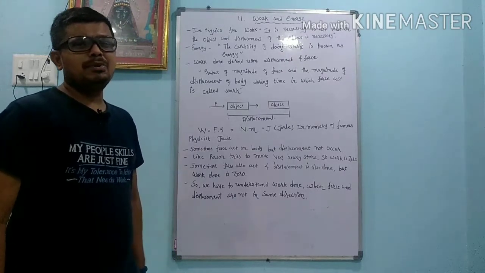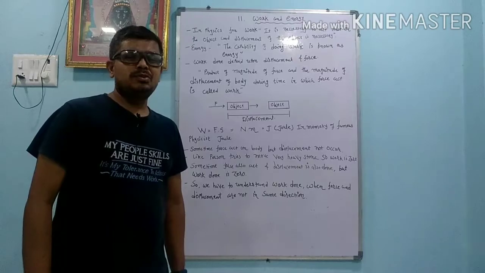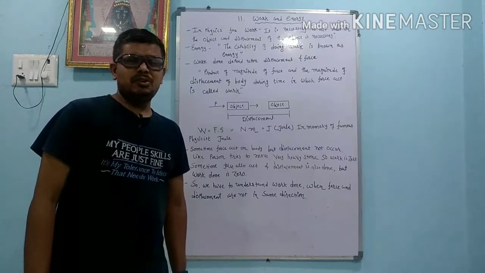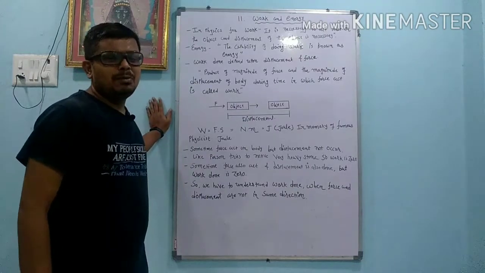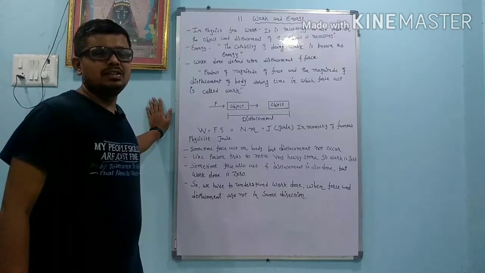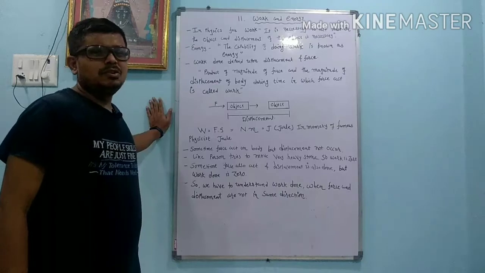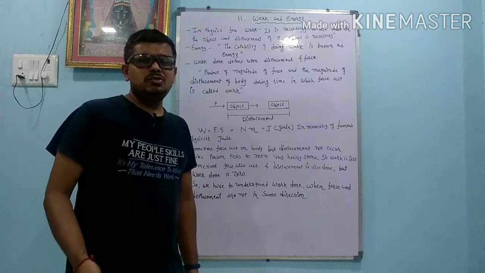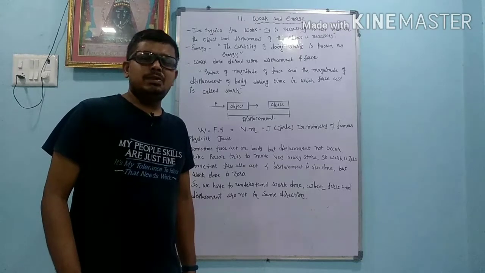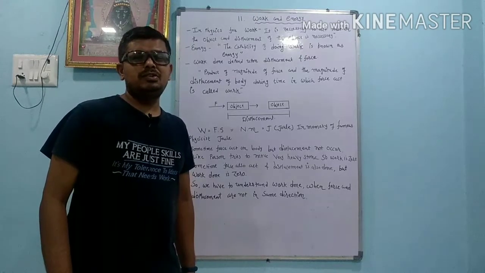Sometimes, dear student, it happens that we apply the force and the displacement does not occur, so at that time work is zero. On this wall, if I apply force, displacement does not occur, then we can say that work is zero. Sometimes the force is also applied and displacement is also done, then also the work is zero.